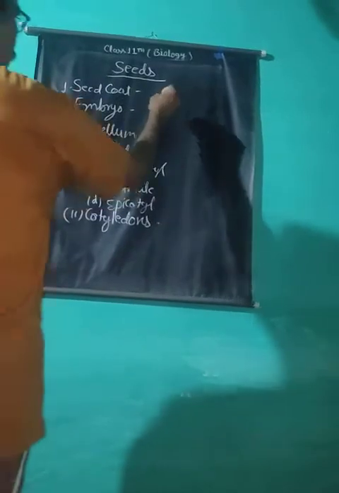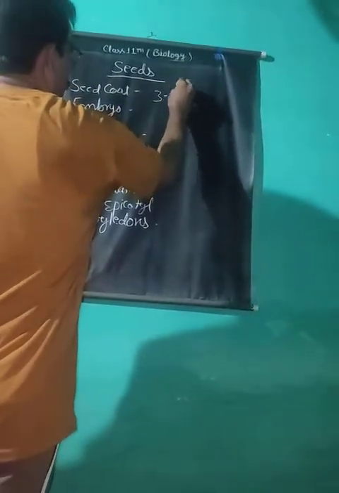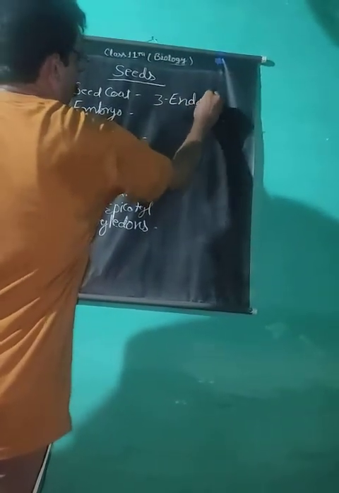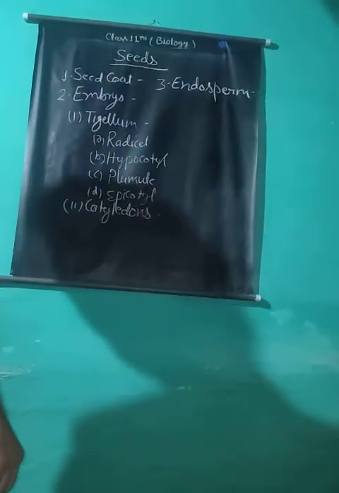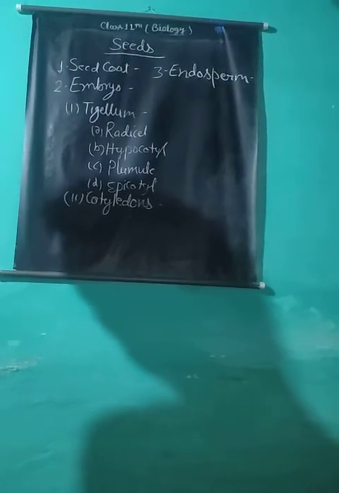Seed coat, embryo, endosperm. It is a typical triploid tissue inside a seed which provides nourishment to the embryo inside the seed during storage and also during germination.